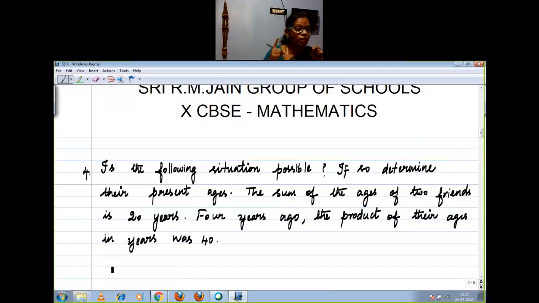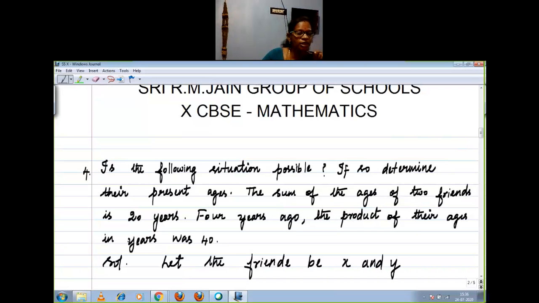But we need only one variable, right? Solution. Let the two friends be X and Y. If you want, you can take a name also. But I want the quadratic equation in a single variable. How I'm going to modify that, you have to see. Sum of the age means when you add these two ages, you will get 20, right?